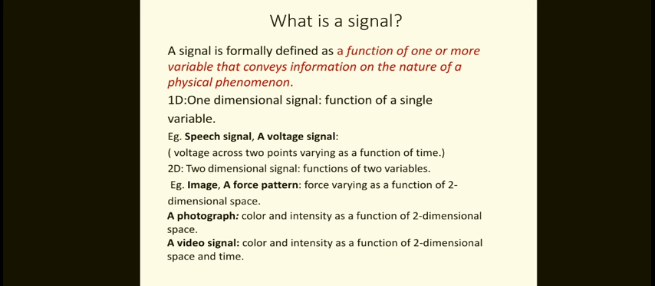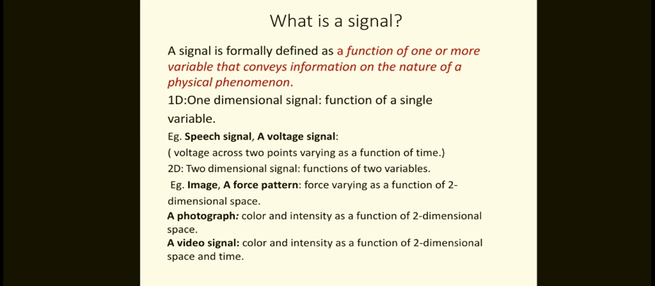For example, take the photograph: the color and intensity as a function of two-dimensional space. Otherwise, you can take a force pattern, the force varying as a function of two-dimensional space. Another is the video signal, which has color and intensity as a function of two-dimensional space and time. So this is about the signal definition.